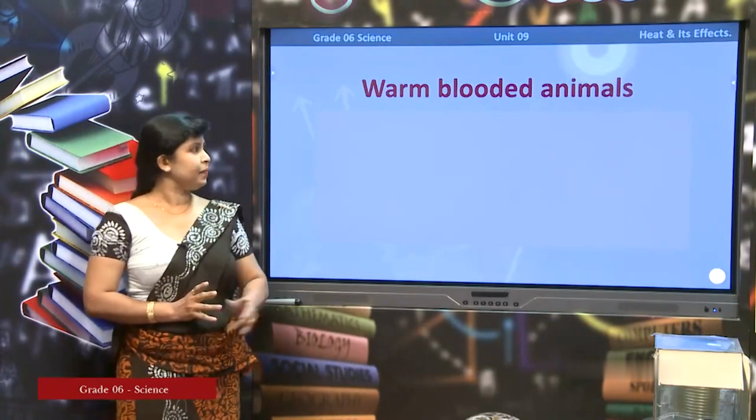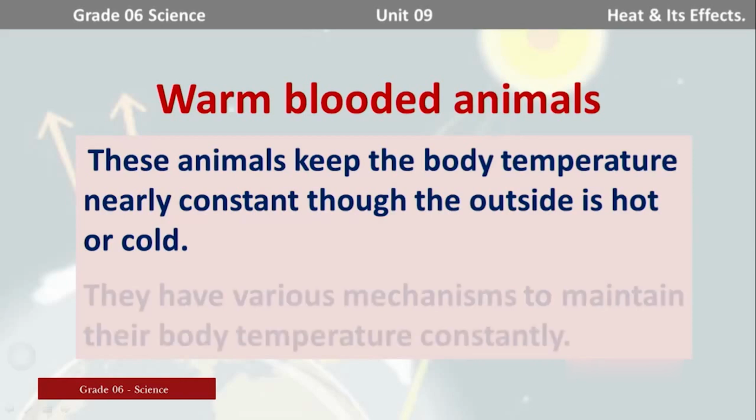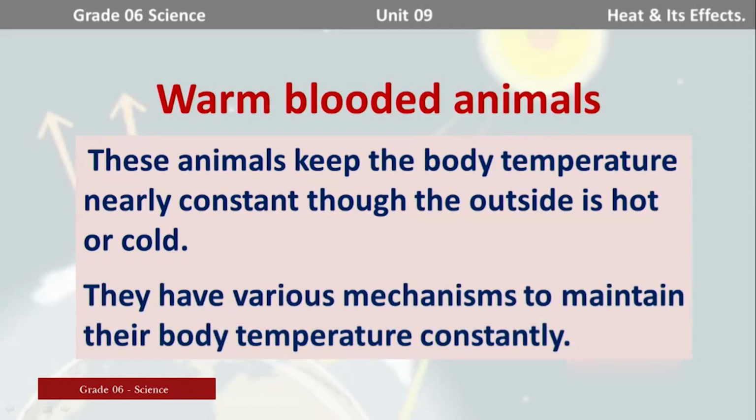Warm-blooded animals. Look at the description that I have given you here. These animals keep their body temperature nearly constant though the outside is hot or cold. I think you can understand. They have various mechanisms to maintain their body temperature constantly, right?